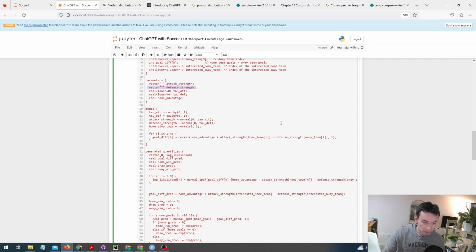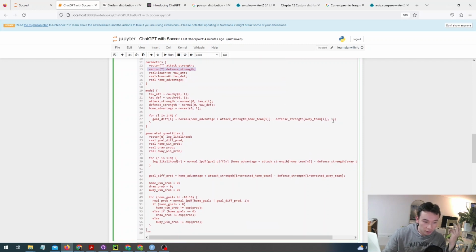So that's the first thing I would do. Now, the second thing that I noticed was ChatGPT decided to not estimate the variance in this normal distribution, and instead it just made it 1. And for me, I'm just not really sure why it would do that.